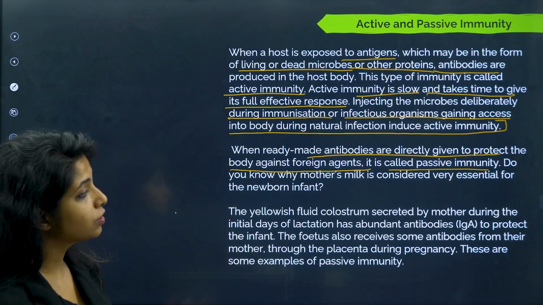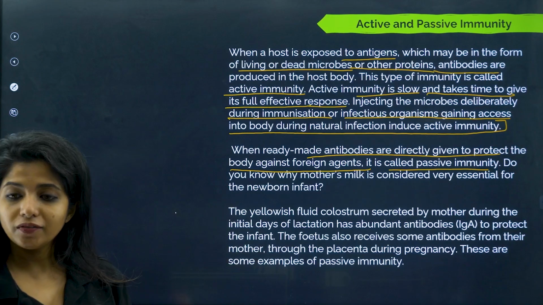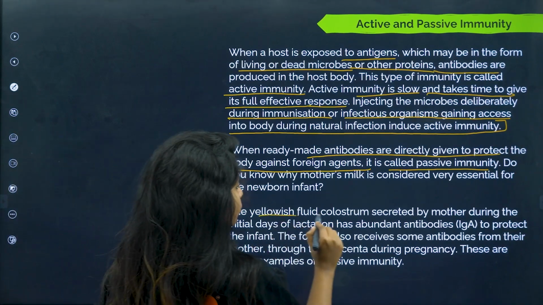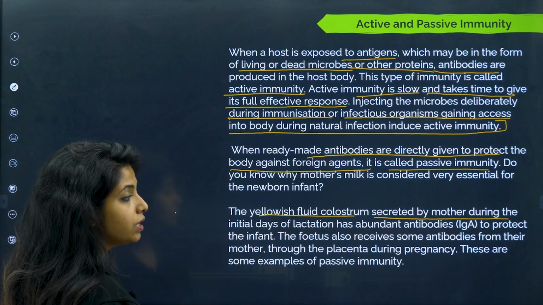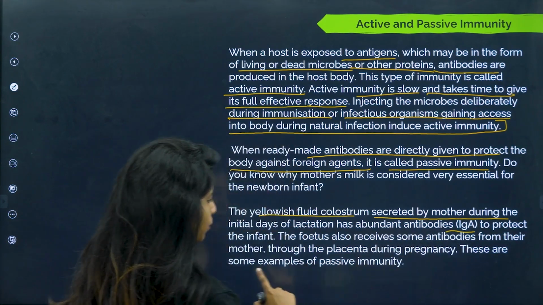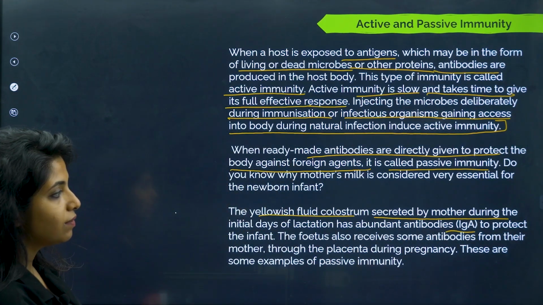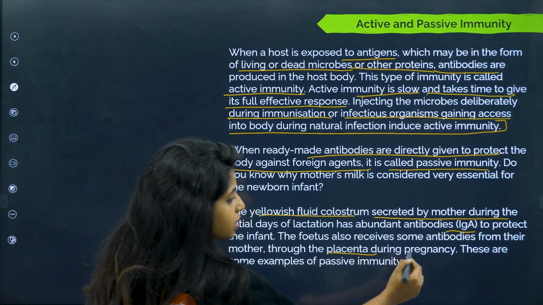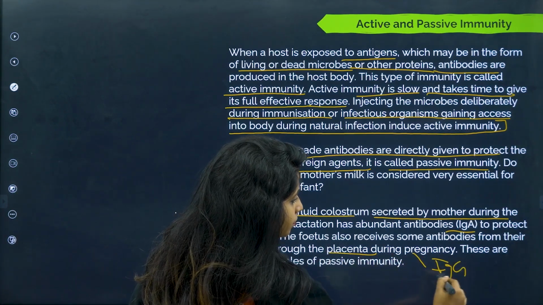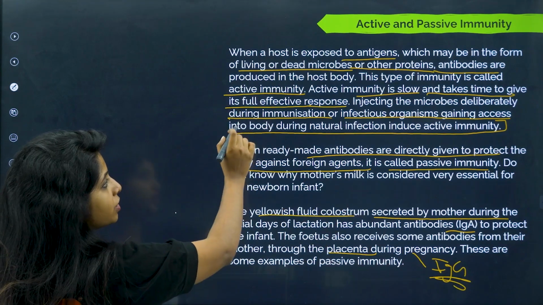Do you know why mother's milk is considered very essential for the newborn infant? The yellowish fluid, colostrum, secreted by the mother during the initial days of lactation has abundant antibodies, that is IgA, to protect the infant. The fetus also receives some antibodies from the mother through the placenta during pregnancy, and this is IgG.